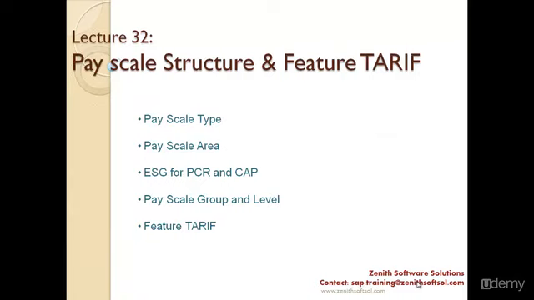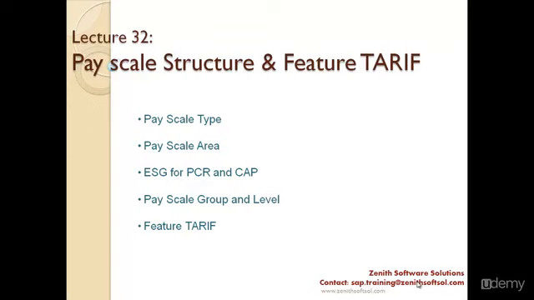In this lecture 32, we will understand what is pay scale structure and feature tariff. Till now, you are aware of some of the structures in HCM like enterprise structure, personnel structure, organizational structure.